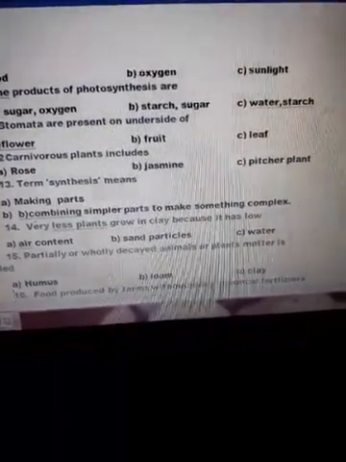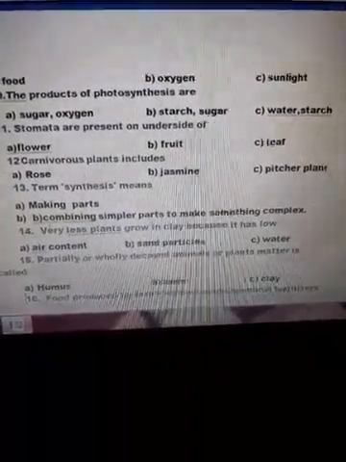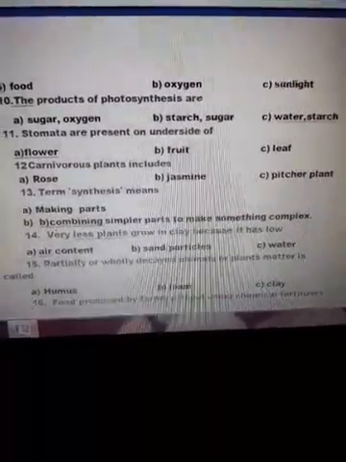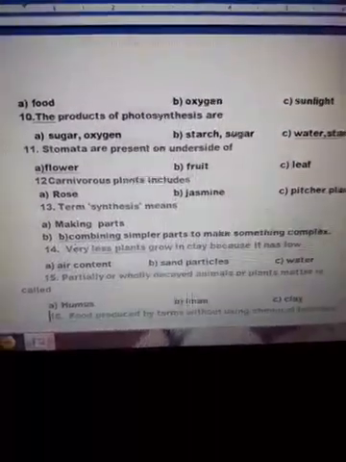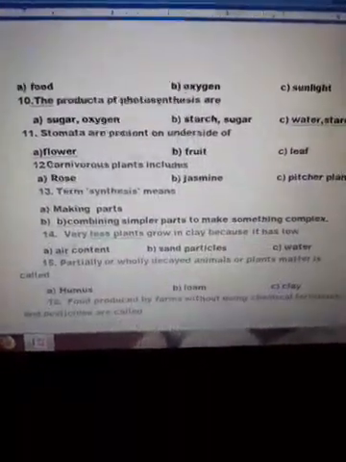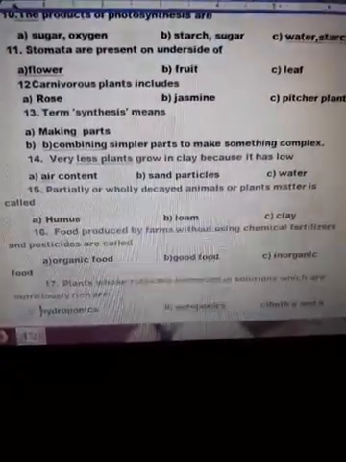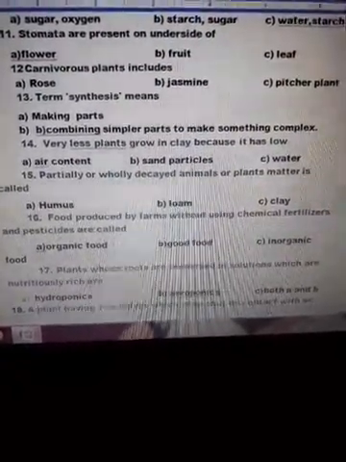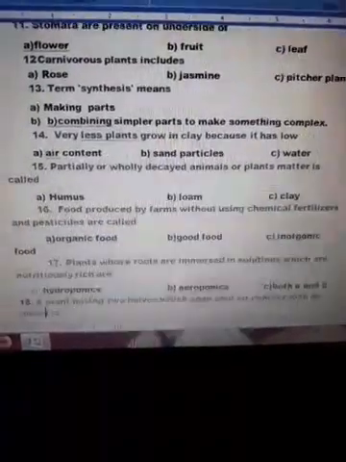Very few plants grow in clay because it has less amount of air in it, as its particles are tightly packed together, so less air content is present in clay soil. That's why fewer plants grow in it. Partially or wholly decayed plant or animal matter is called humus. Food produced by farms without using chemical fertilizers and pesticides is called organic food.